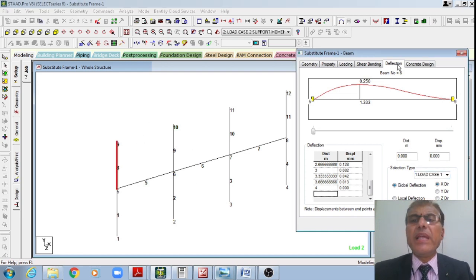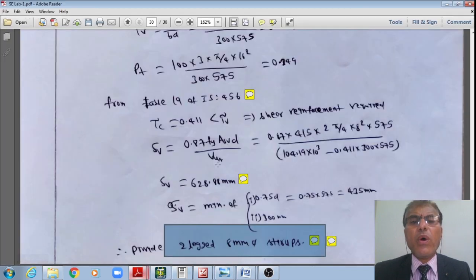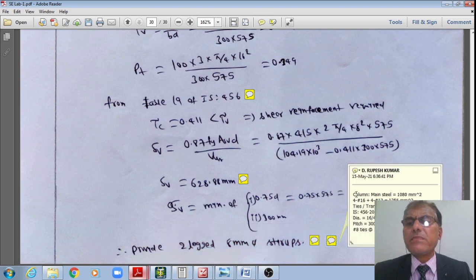Therefore my steel is 1080. Once I do that, now I'll go to the design of the column using STAAD. Therefore I'm there in the column design using STAAD. I got 1080 mm square.